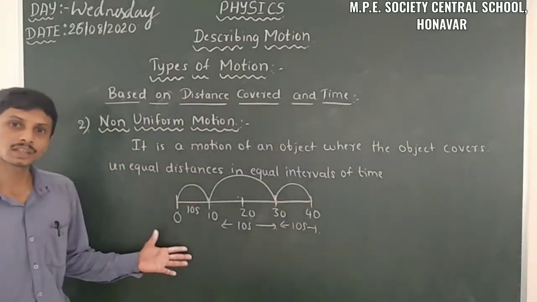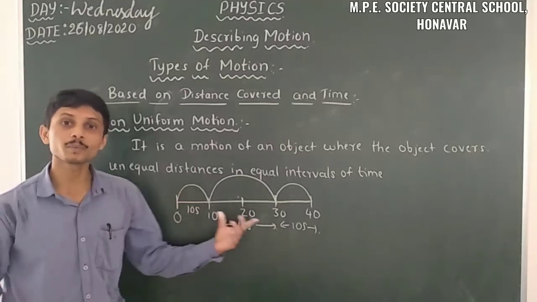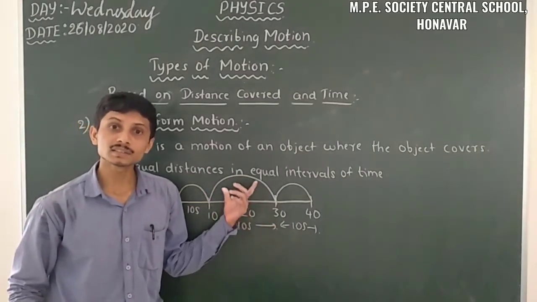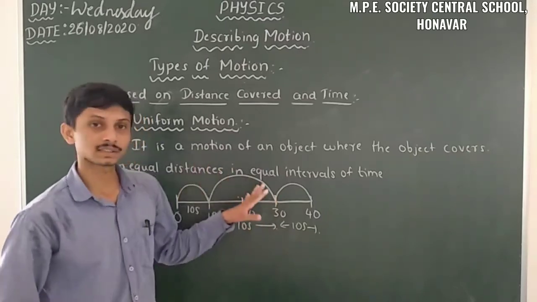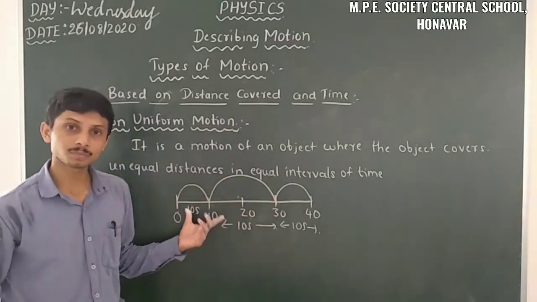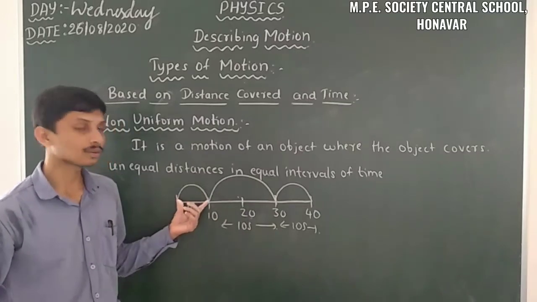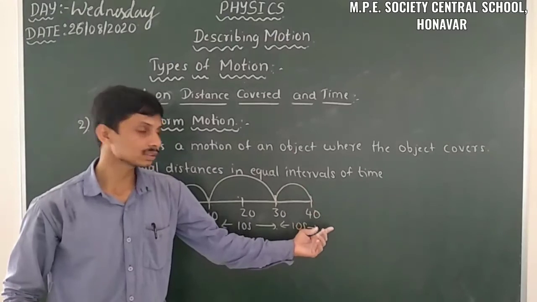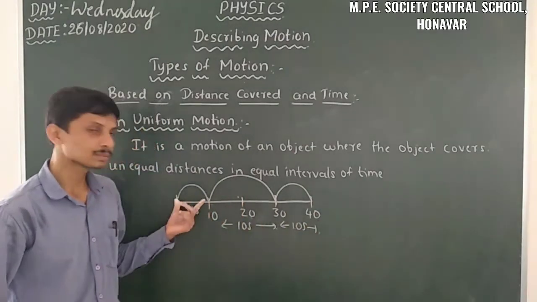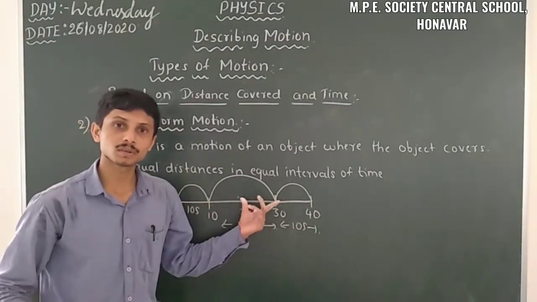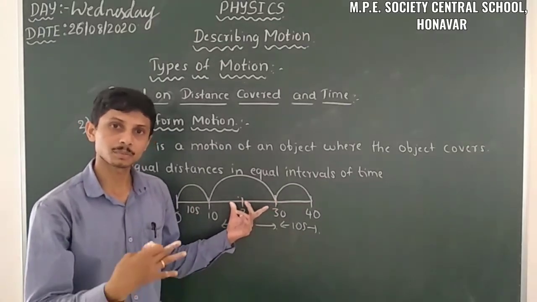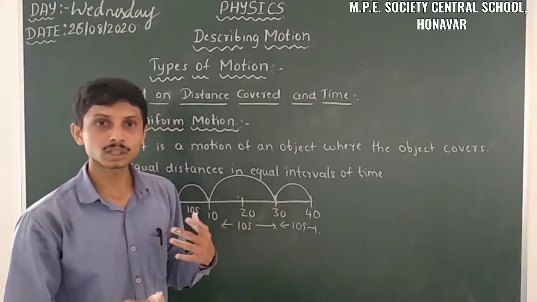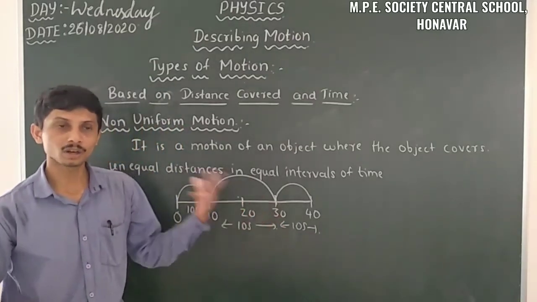Just observe here, I am taking uniformity in time, but there is non-uniformity in distance. In each 10 seconds, firstly it covers 10 meter, after that it covers 20 meter, and here it covers 10 meter. Here it is a bit slow, after that the object becomes faster, and after that again it becomes slow. So that means it's non-uniformity of motion.